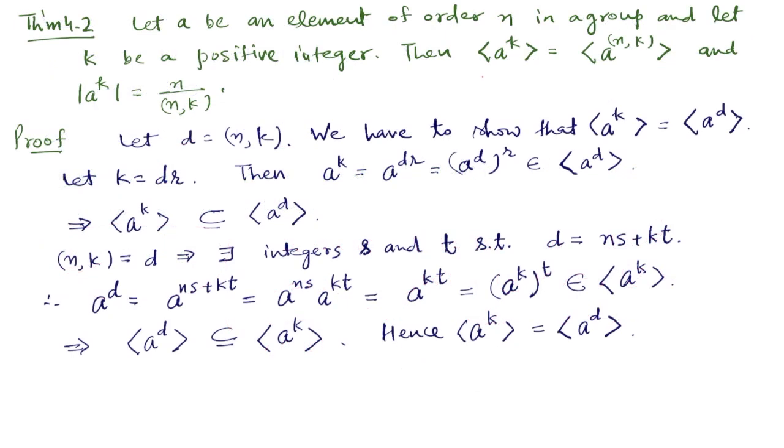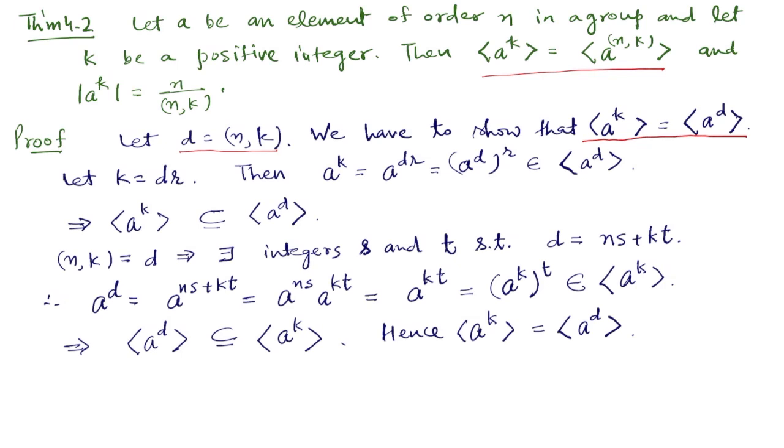We first prove this part, that the cyclic group generated by a to the power k is the same as the cyclic group generated by a to the power GCD of n and k. So suppose d is the GCD of n and k, and we have to show that a to the power k and a to the power d generate the same cyclic group.